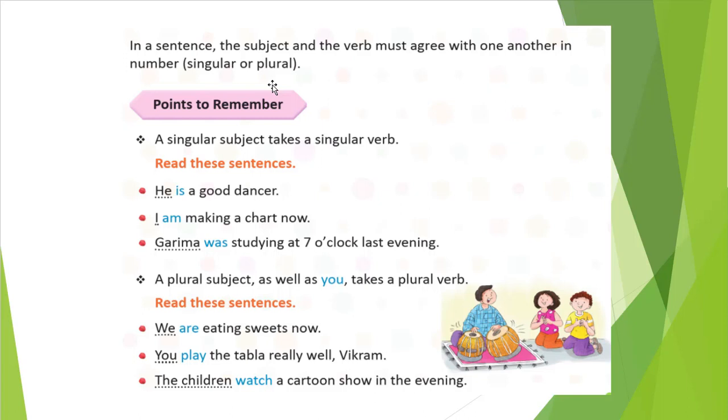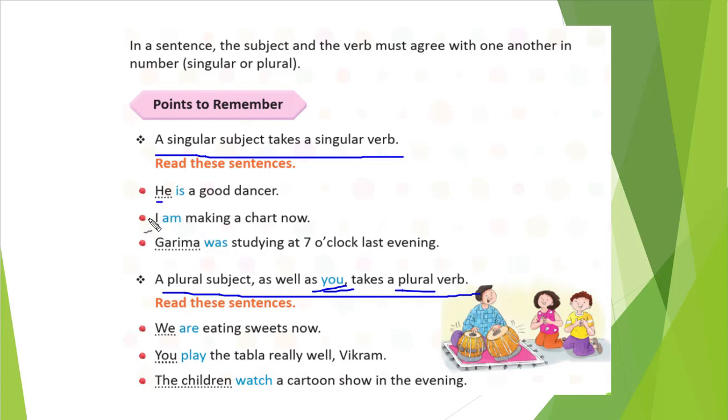A singular subject takes a singular verb, and a plural subject as well as you takes a plural verb, right? With you, we will use plural verb only. So these 2 points are very important.